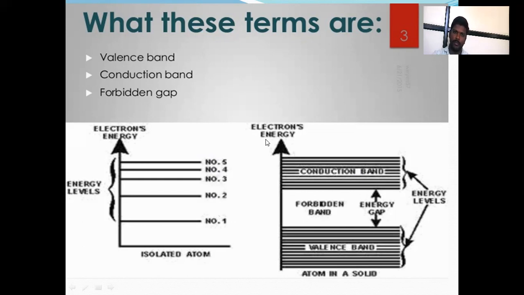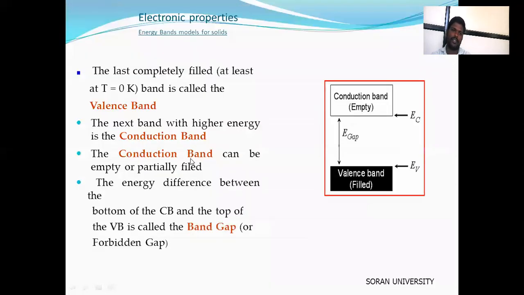And there are 3 types of bands: valence band, conduction band, and the difference between these 2 bands is called the forbidden band gap. That is an energy gap. First we have seen what is meant by valence band. The last completely filled band at T equal to 0 Kelvin is called a valence band.